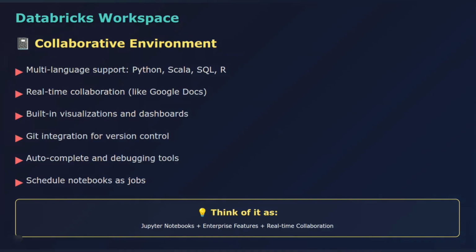You can visualize data with built-in charts, integrate with Git for version control, and even schedule your notebooks to run automatically. It's like Jupyter Notebooks on steroids, with enterprise features baked in.